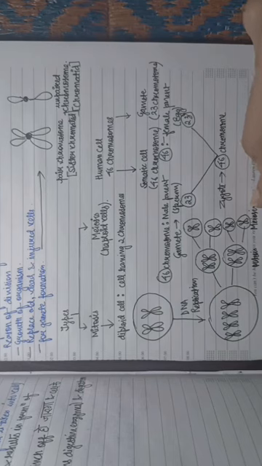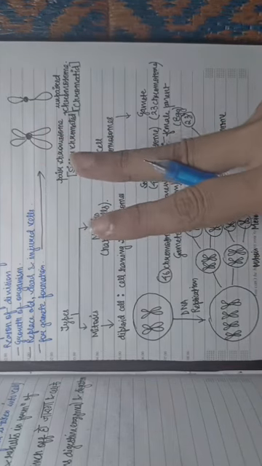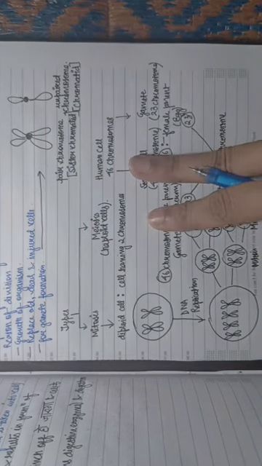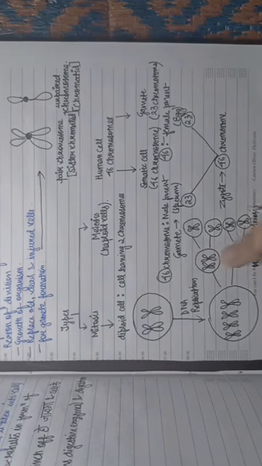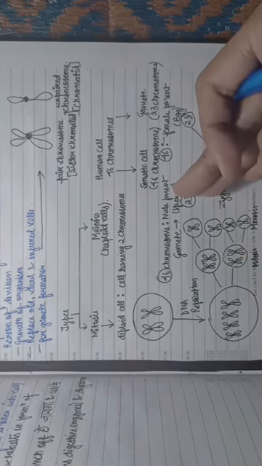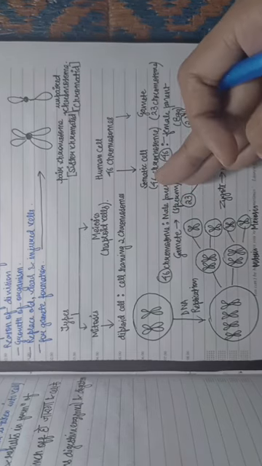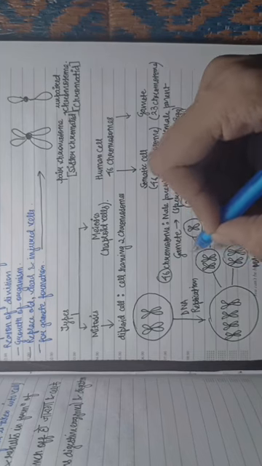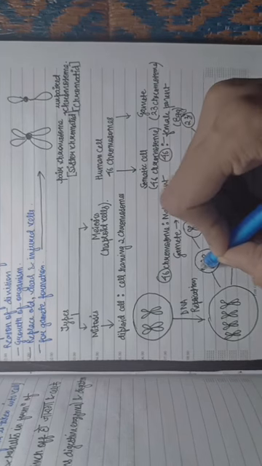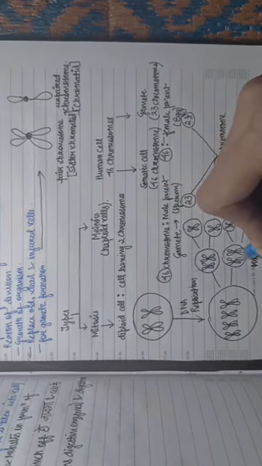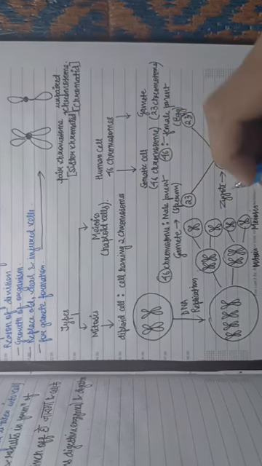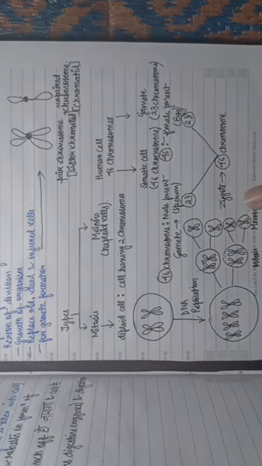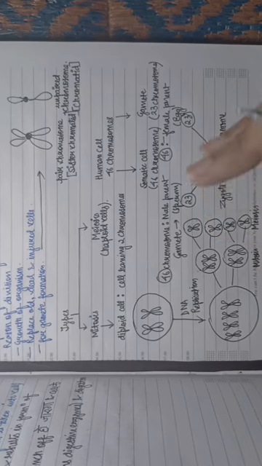But in case of meiosis, the cell division is 2 times. First is this, in which both the cells are having 2 chromosomes, and then these 2 cells will again divide and will divide into single chromosomes. So that's why this portion is having 46 chromosome and 46 chromosome, and this is having 23 each. So this is how gamete formation takes place. So this is the most important thing, that meiosis is responsible for gamete formation.